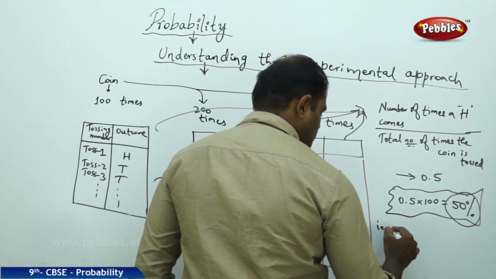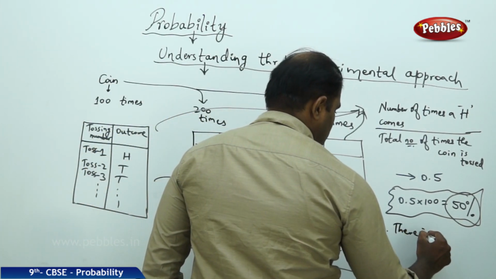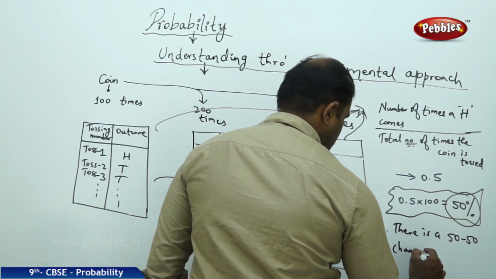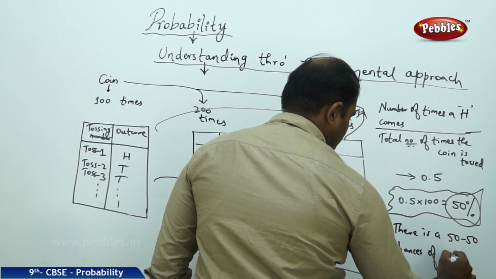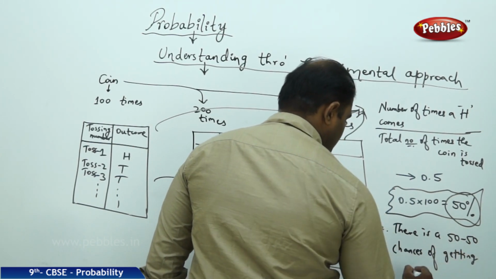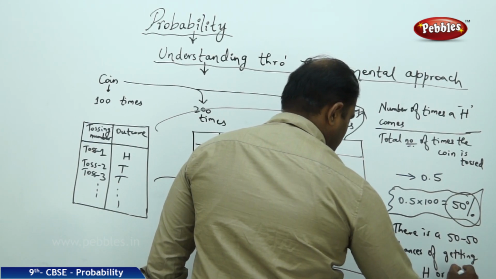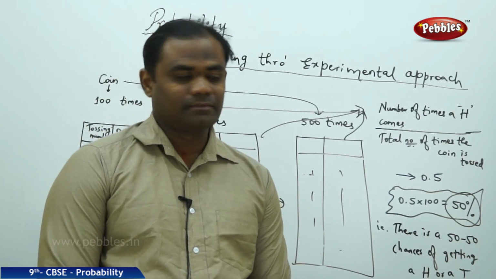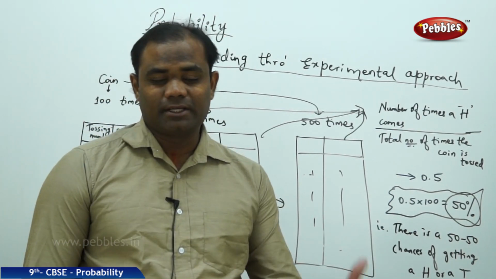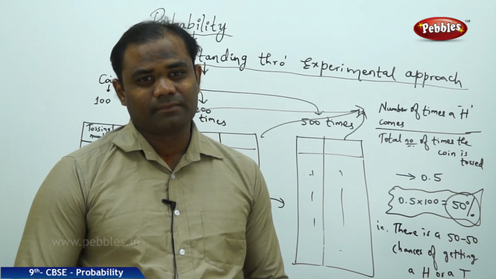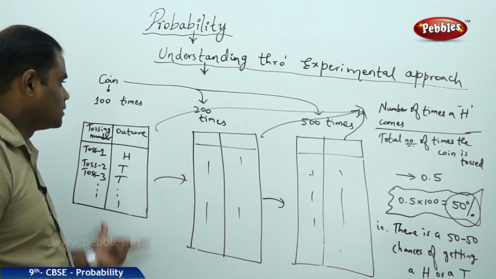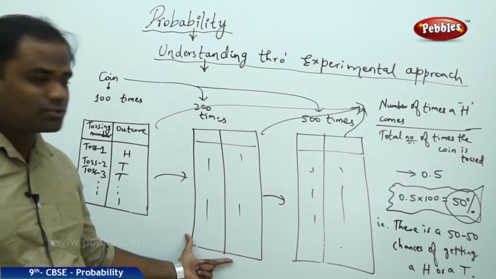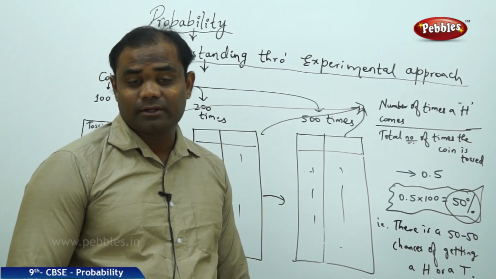This is how we conclude mathematically through this experimental approach, tossing 100 times, 200 times, and 500 times.